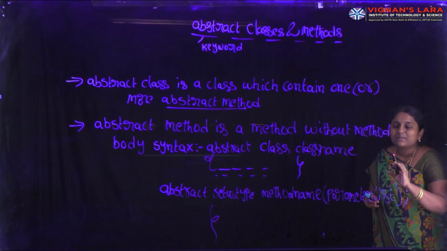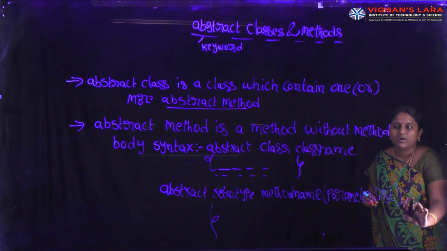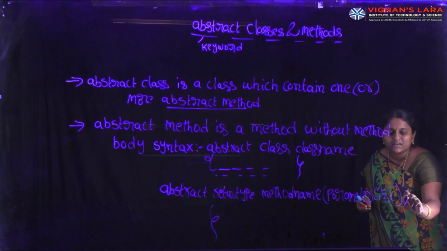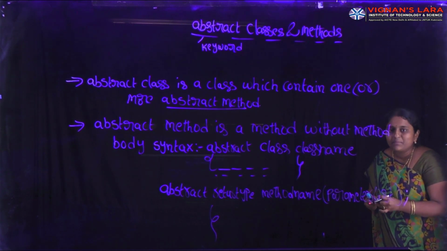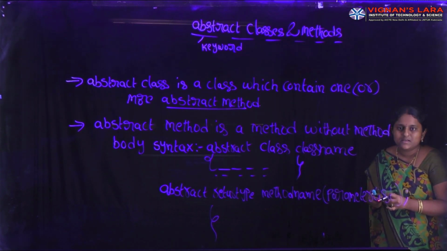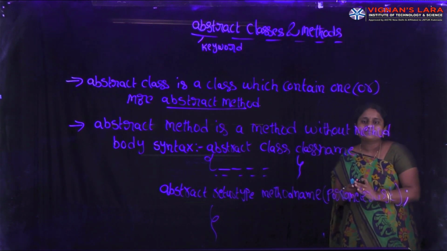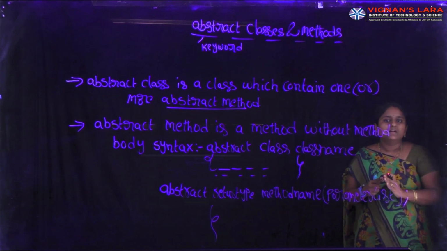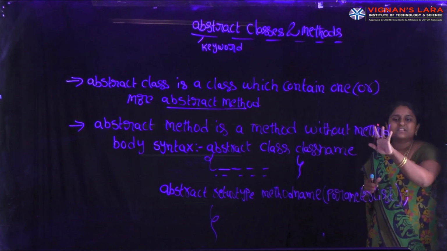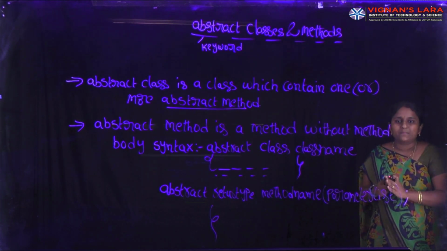An abstract method contains only method declarations without any body. The method body is implemented in the subclasses. Finally, an abstract class is a class which contains one or more abstract methods.